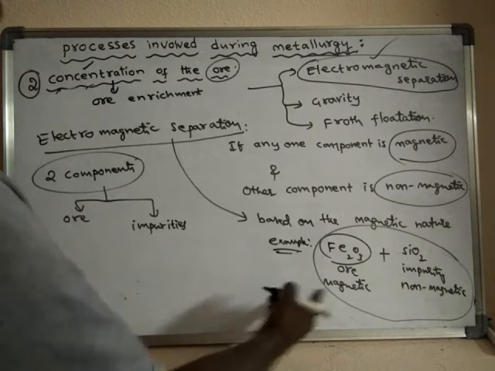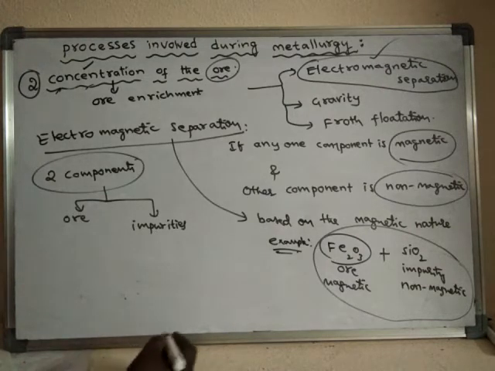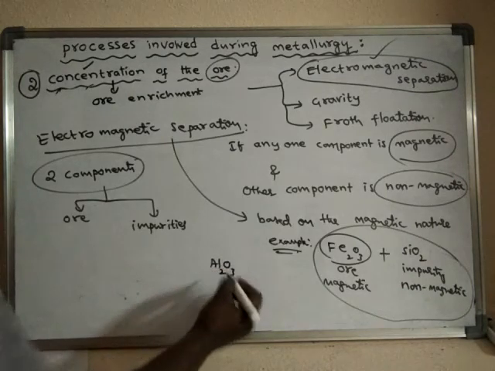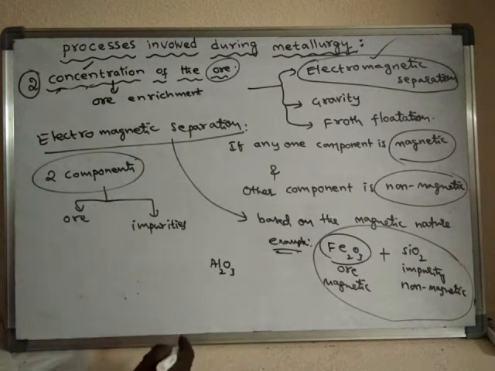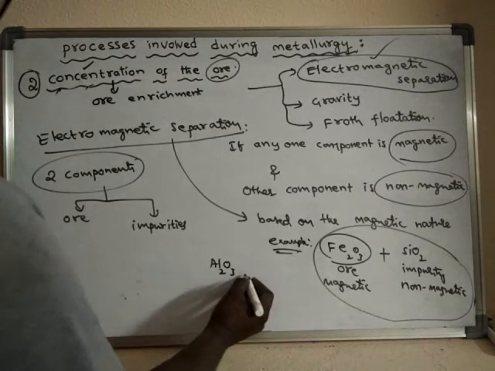In the extraction of aluminium, for example, aluminium is obtained in the form of its ore, and along with the ore, an impurity is present.